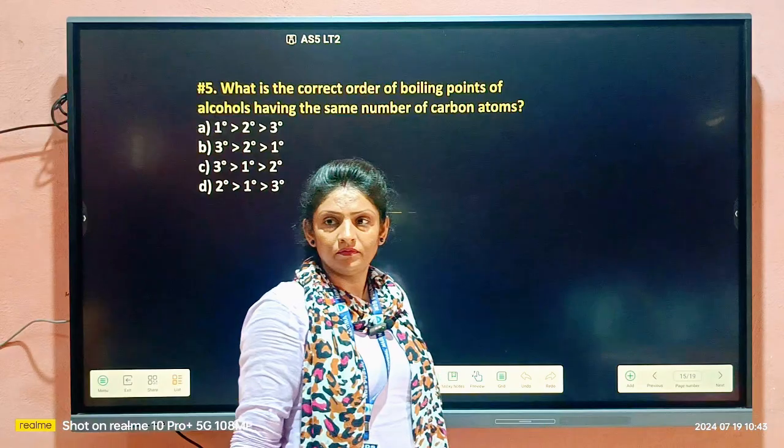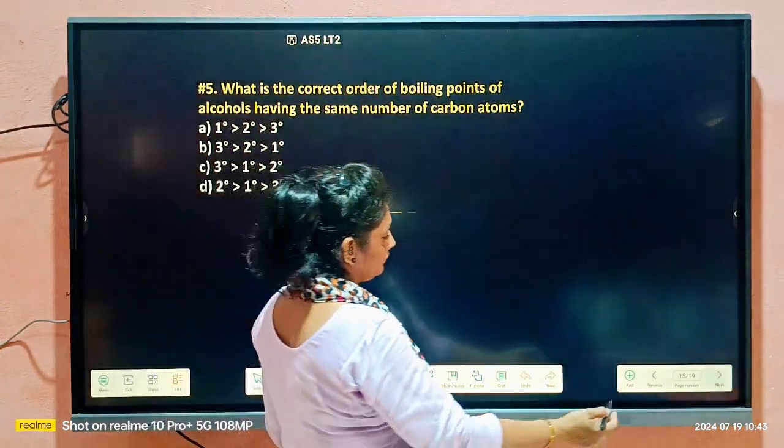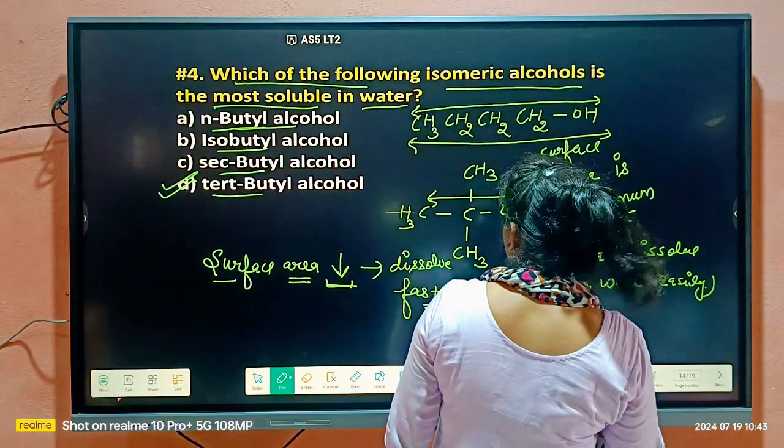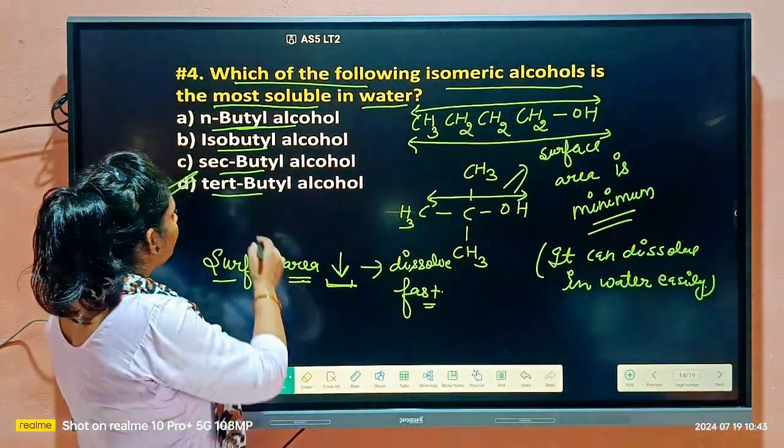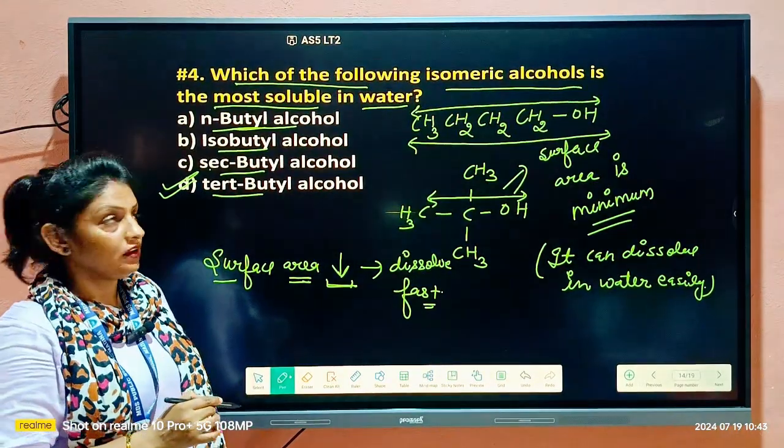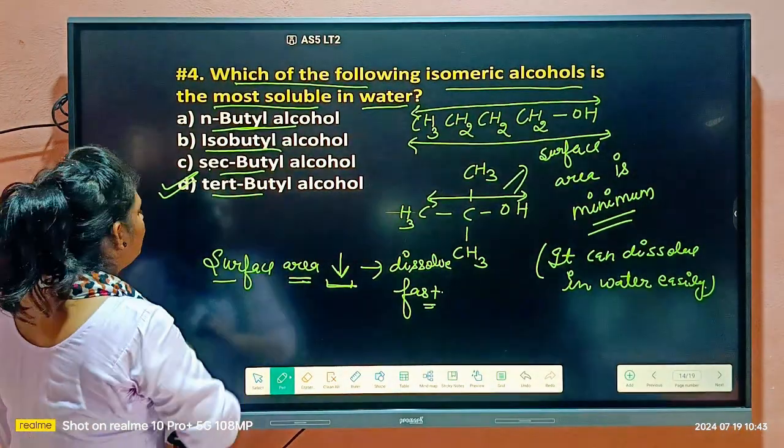Yes, beta? Secondary butyl alcohol, beta. Secondary butyl. B, isobutyl alcohol.